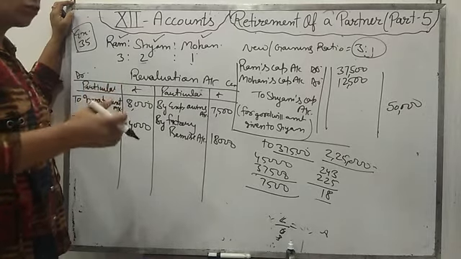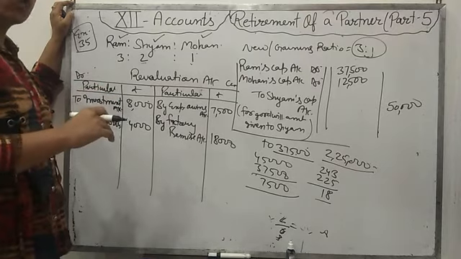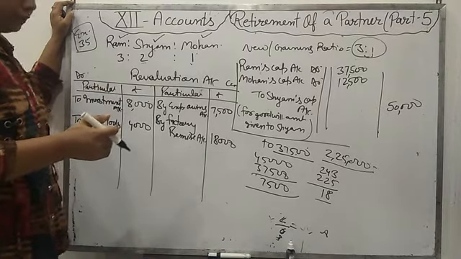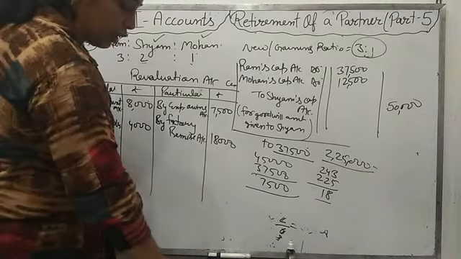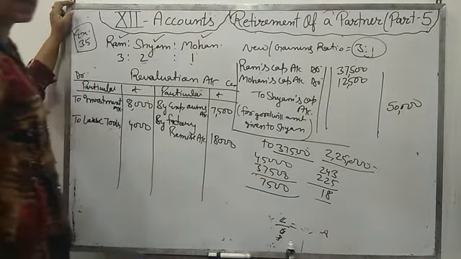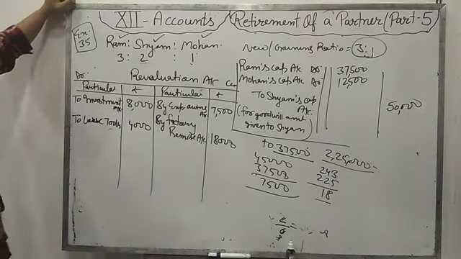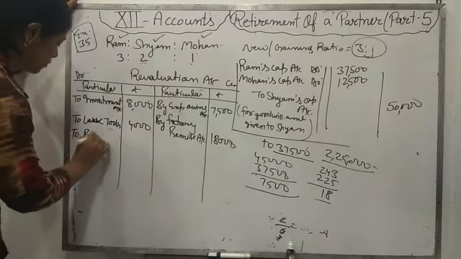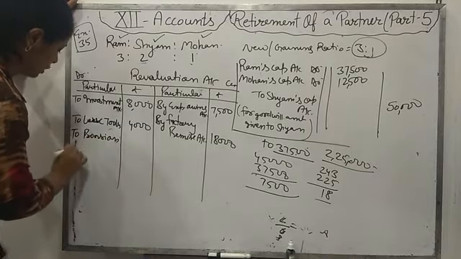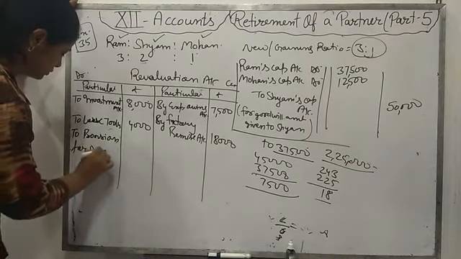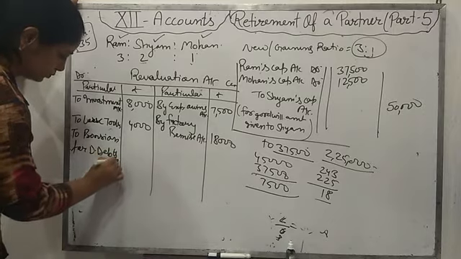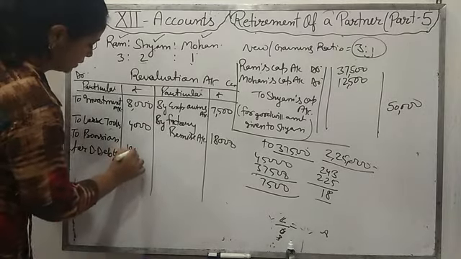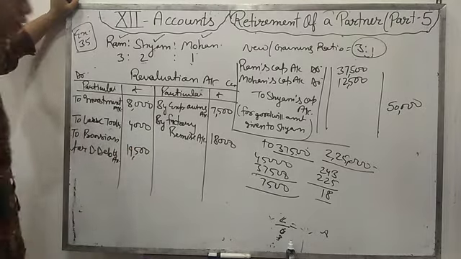You have to find out by deducting the old value that it's increasing or decreasing. Okay, fine. Now provision for doubtful debt increased by, provision increase हो रहा है, so it's a loss of firm. Then we will write in the debit side to provision for doubtful debt account. How much is it? 19,500. By is given, then directly you can write.